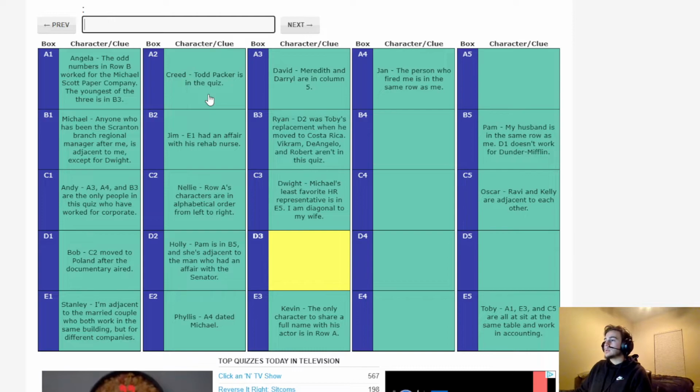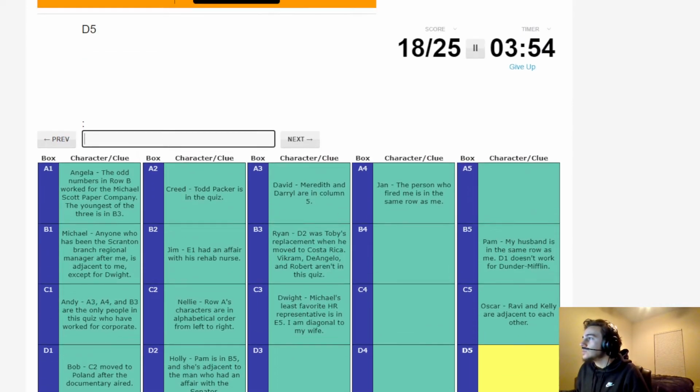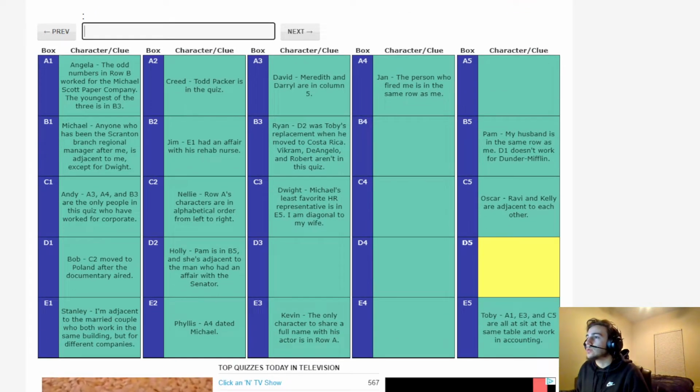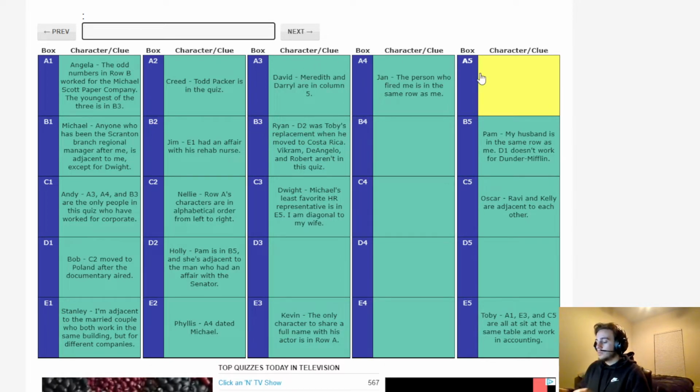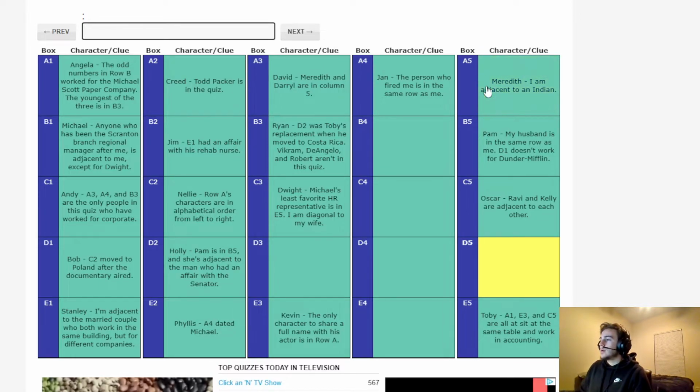Todd Packer is in this quiz. Meredith and Daryl are in column 5. We still have 4 minutes left, so we're doing all right on time. Again, if row A is in alphabetical order, A5 would have to be Meredith. It can't be Daryl, because Daryl would be before David, even. So this, to me, has to be Meredith. And then this would have to be Daryl.